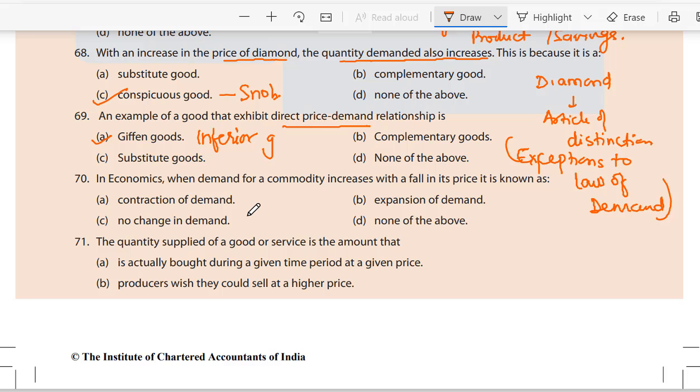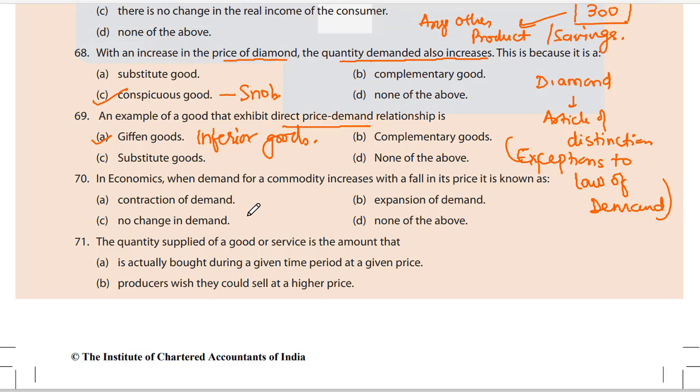70. In economics, when demand of a commodity increases with a fall in its price, it is known as contraction of demand, expansion of demand, no change in demand, none of the above. Demand of a commodity increases with a fall in the price. Price has fallen. This is known as expansion of demand.